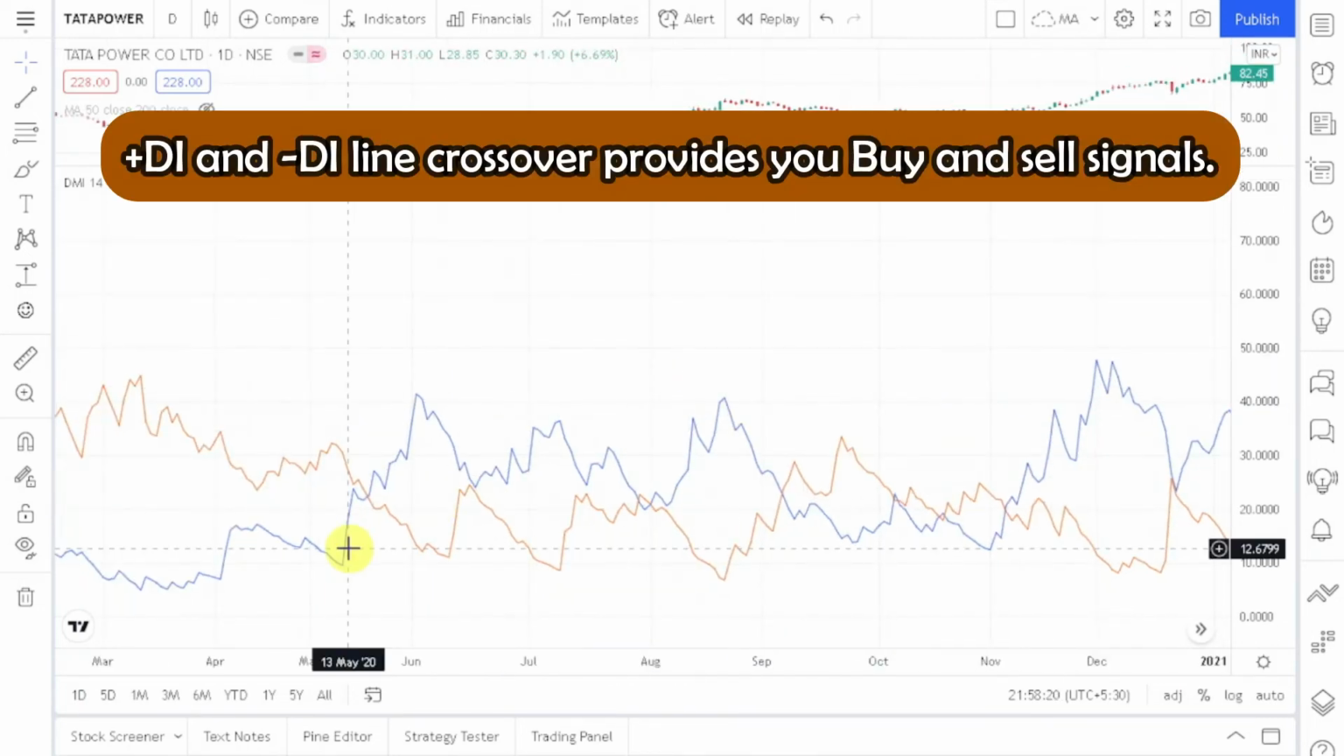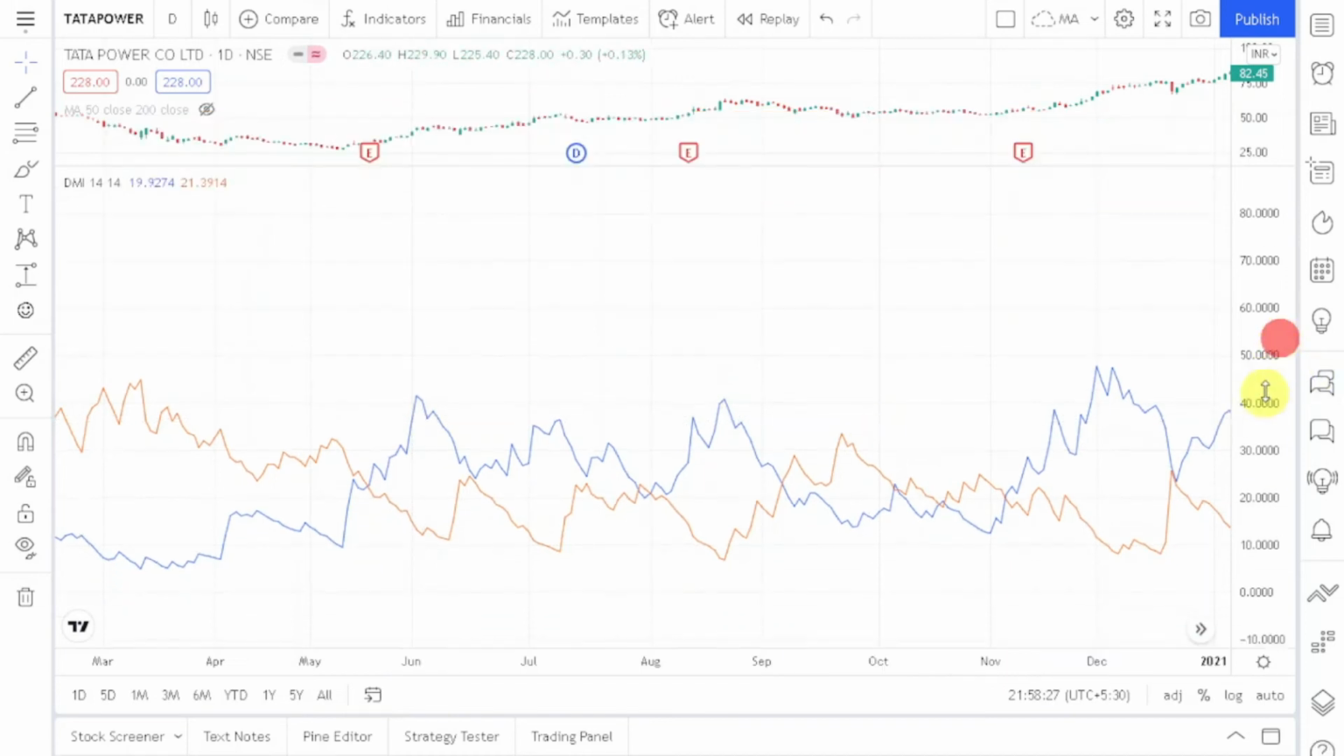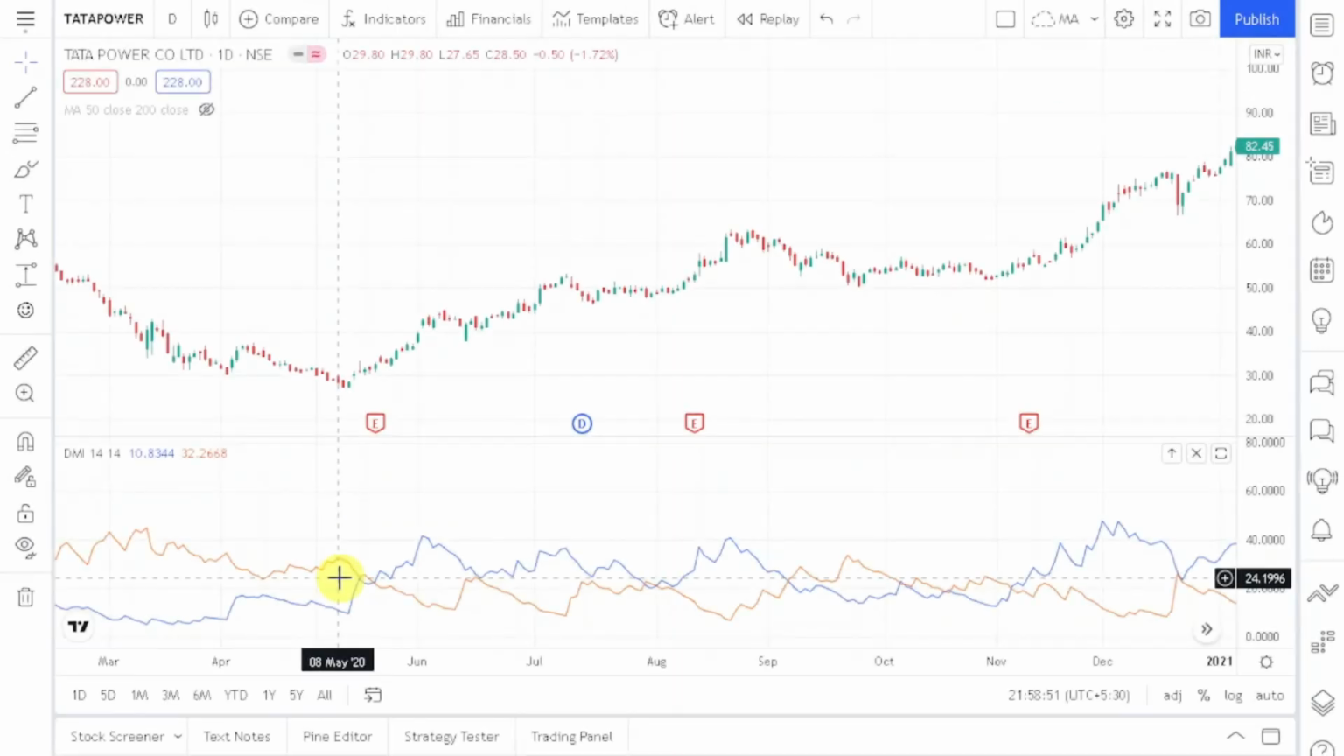And whenever this blue line is going to cross this orange line from below to above, we will say that okay, it is a buy signal. So that's how we can use DMI to generate signals. Now let's talk about ADX, which is a part of DMI.